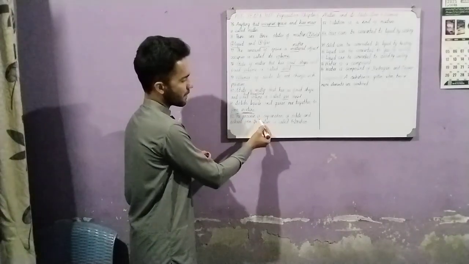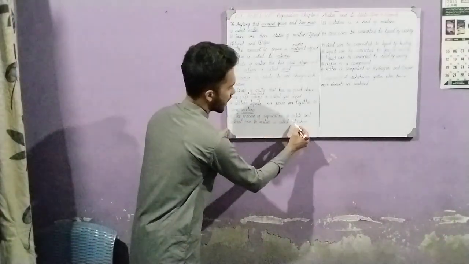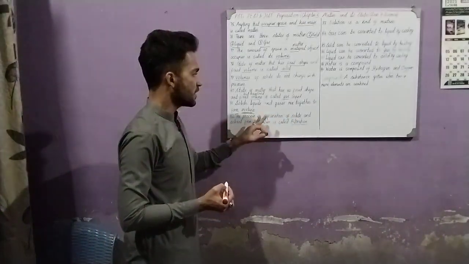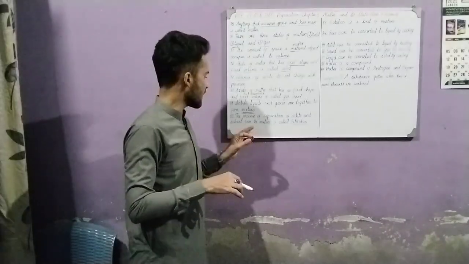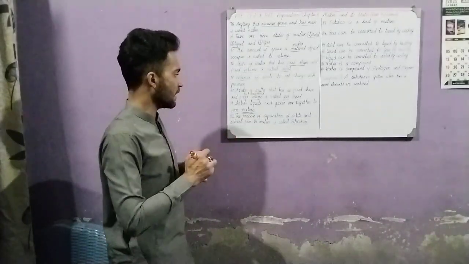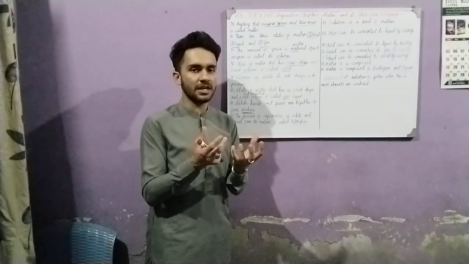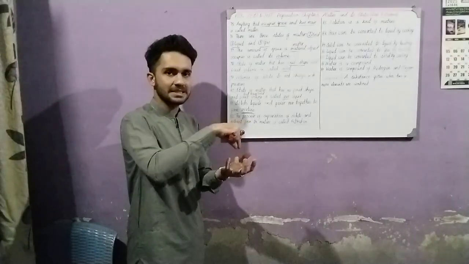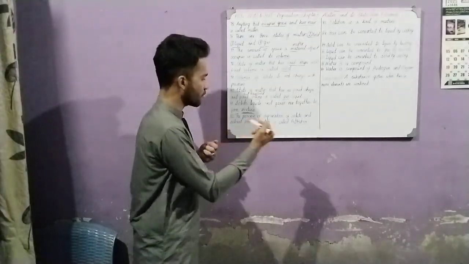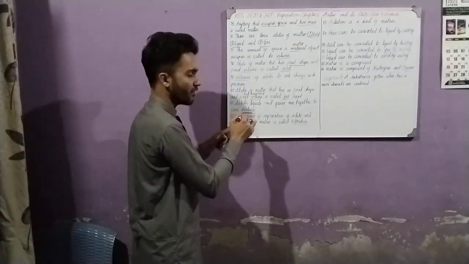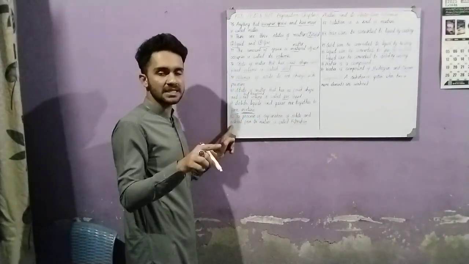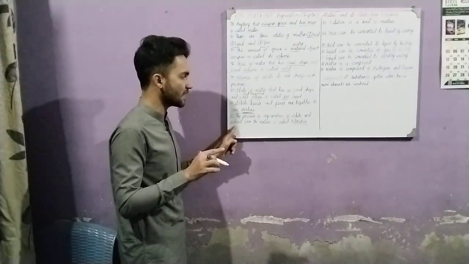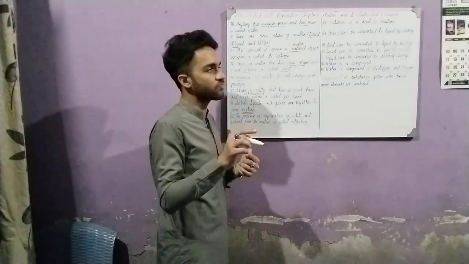Next, the process of separation of solute and solvent from the mixture is called filtration. First, we would have to understand what a solute and solvent are. Solute means anything that is dissolved, and solvent is what makes it dissolve. For example, we have a glass of water. In that glass of water, we put salt, and then we mix it. Now, water and the salt, what would they be? Solute and solvent. Solute means which is dissolved, in this situation the salt, and solvent means which dissolves it, that is water.